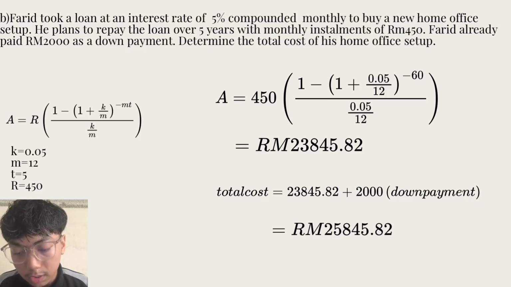For the total cost, we include the down payment of 2,000, which is the total cost of 25,845 ringgit and 82 cents.